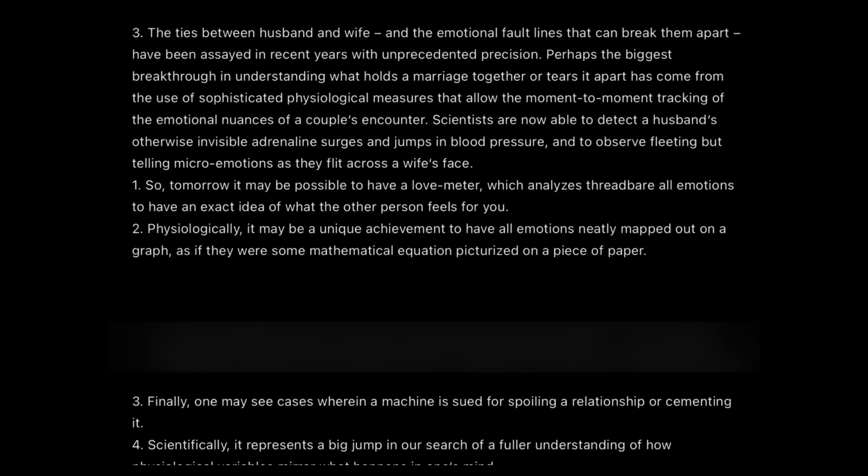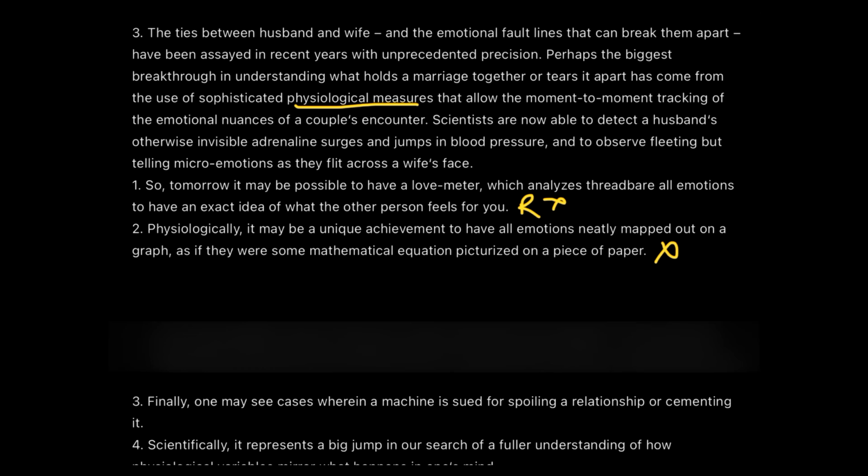That's why I'm calling it a moderate set of questions, where you will find every option very close, or you may jump into the one which looks better to you, but you have to analyze why you are eliminating these options. So love meter is just the reiteration of what we learned, so it's not correct. Second one says physiologically, it may be a unique achievement to have all the emotions neatly mapped out on a graph as if they were some mathematical equation picturized on a piece of paper. But we are doing the same thing here. So this is also reiteration and not my correct concluding statement.